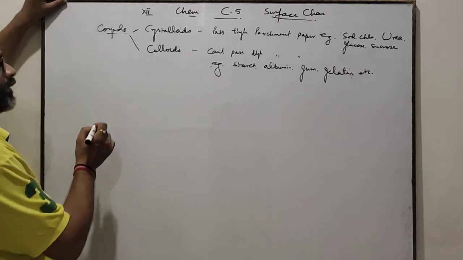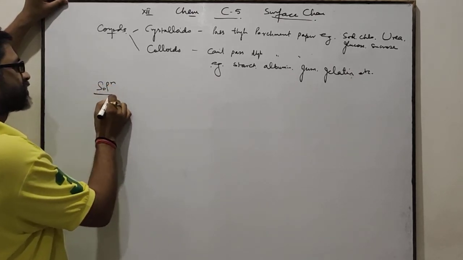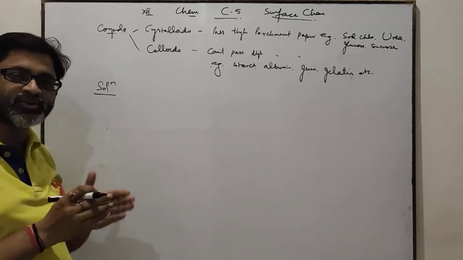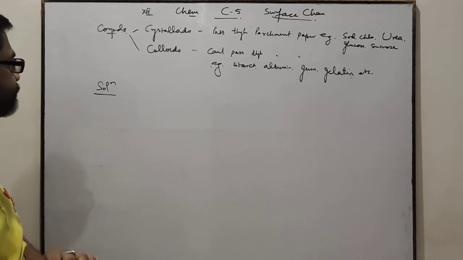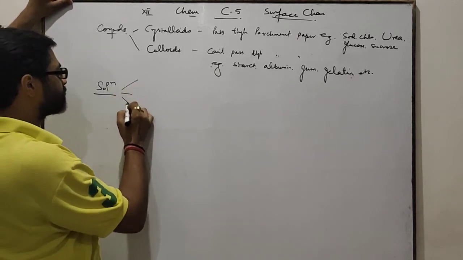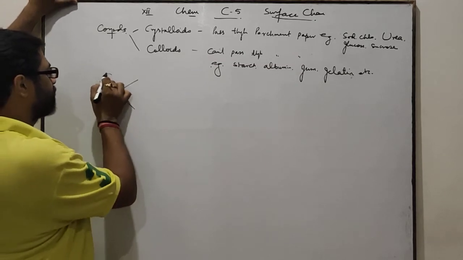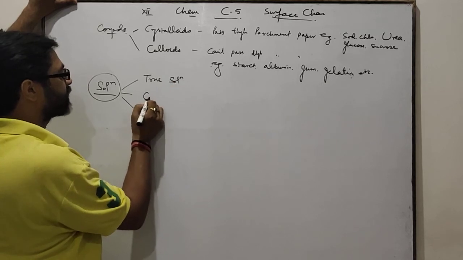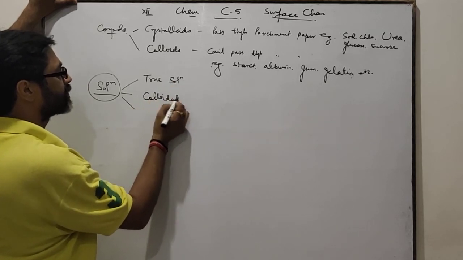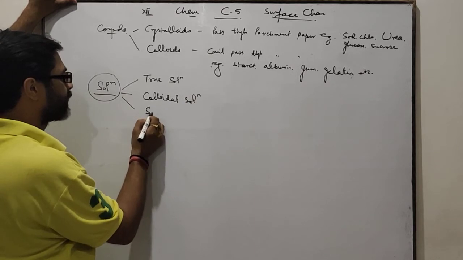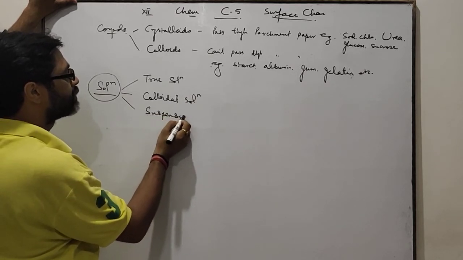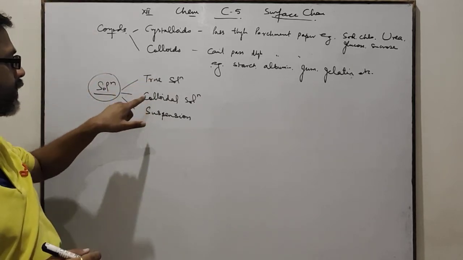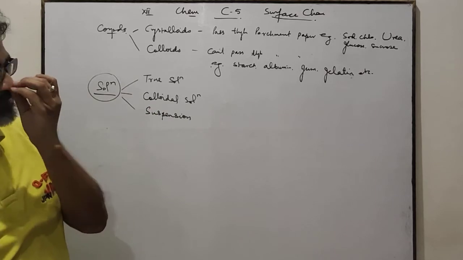Now I am going to discuss solutions. What types of solutions are present on the basis of size of particles? Solutions are classified in three main groups. First one is true solution. Second one is colloidal solution. And third one is suspension. Solutions can be classified in three groups: true solution, colloidal solution and suspension.